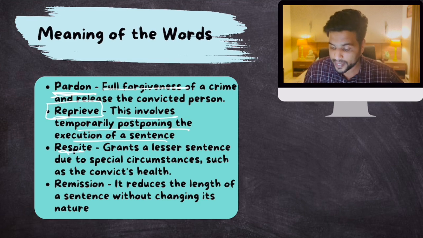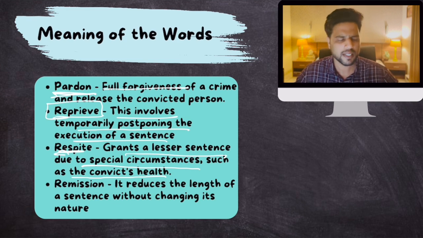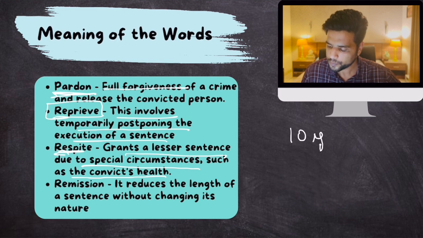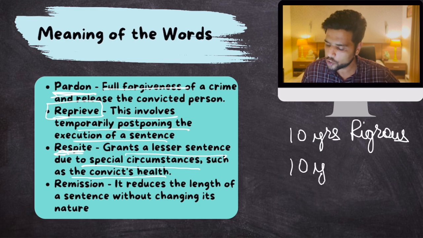Respite grants a lesser sentence due to special circumstances such as a convict's health. A lesser sentence basically means, let's suppose a person was given 10 years of rigorous imprisonment. That means he would have been in solitary confinement and all. Respite means that he will be given 10 years of normal imprisonment.